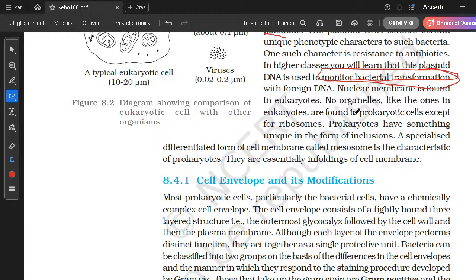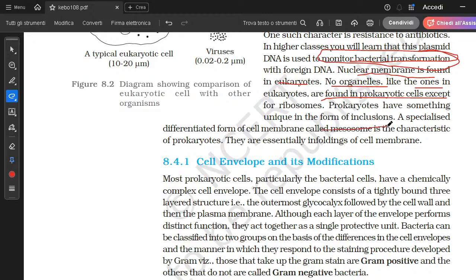The nuclear membrane is found in eukaryotes. No organelles like the ones in eukaryotes are found in prokaryotic cells. So the nuclear membrane is only found in eukaryotes, not in prokaryotes. The membrane-bound organelles are also not present in the prokaryotic cell; they are only present in the eukaryotic cell. A specialized differentiated form of cell membrane called mesosome is a characteristic of prokaryotes. They are essentially infoldings of the cell membrane.